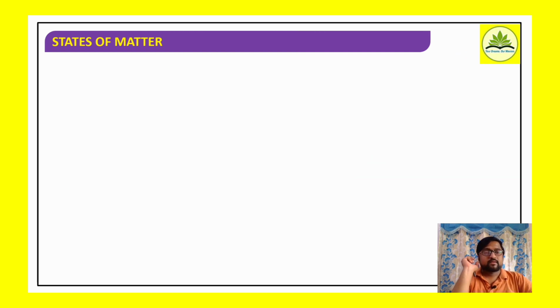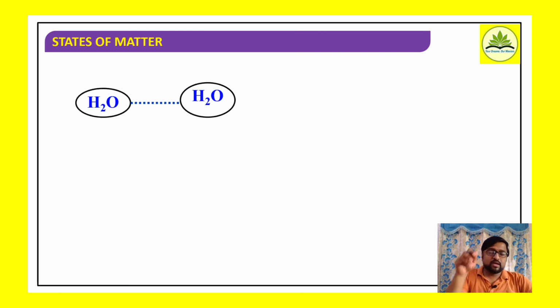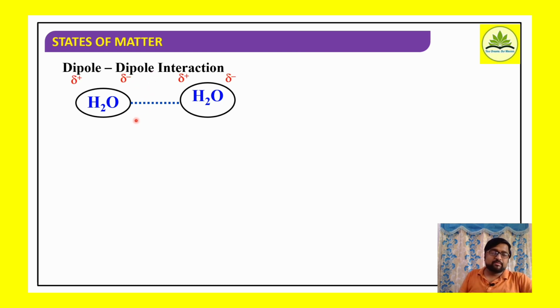So if I consider two water molecules, both water molecules are held together by dipole interactions, or particularly we can say a hydrogen bond exists.